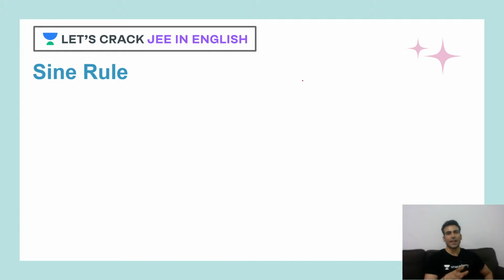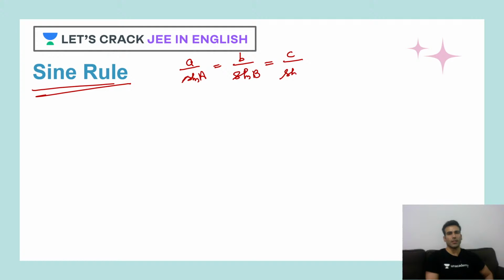Okay, so let's study solution of triangles. Before starting this chapter, the very first thing in this chapter would be your sine rule. Now, what is the sine rule? We have studied this sine rule everywhere. It is a upon sin A, and this is b upon sin B, small c upon sin C. This is equal to 2R.